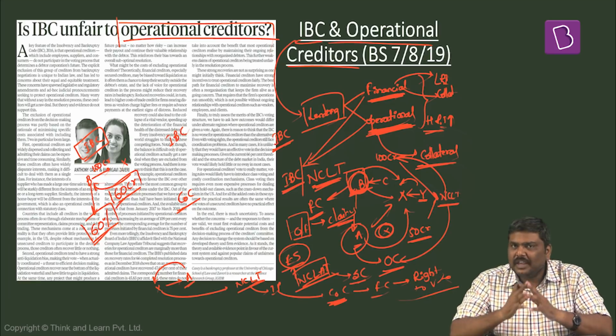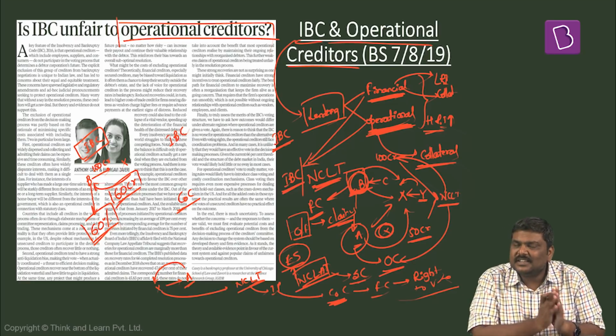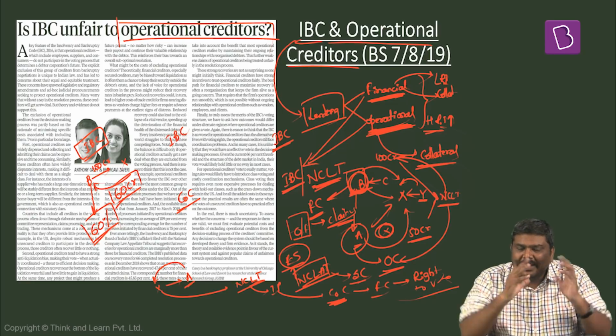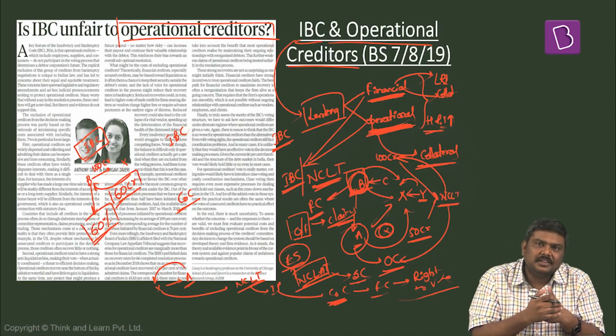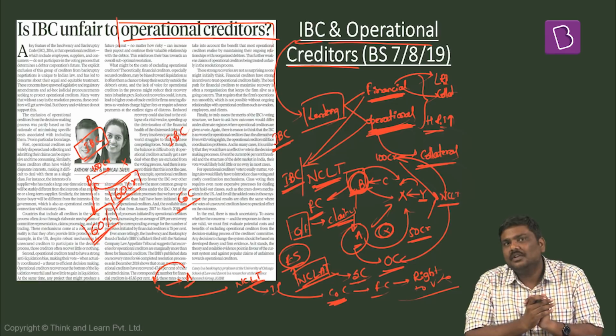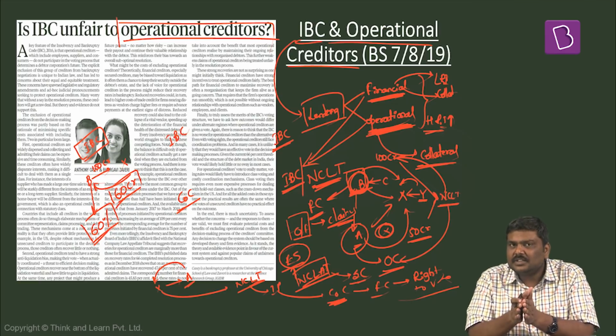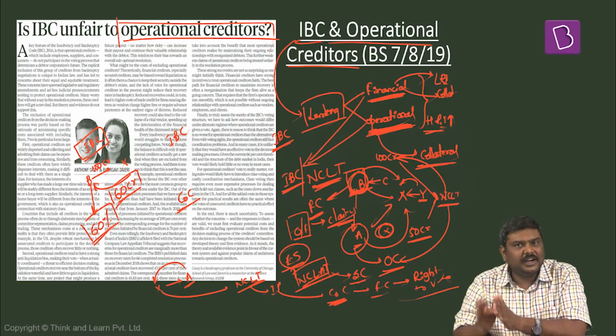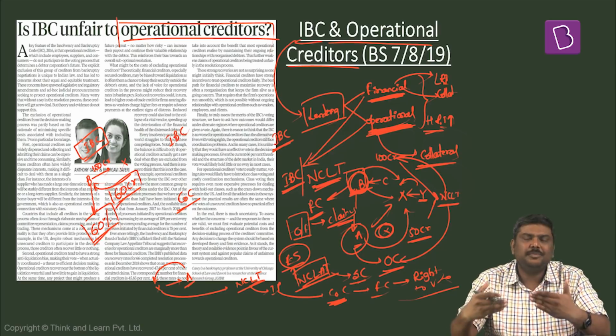These are some of the very important points which have been discussed in this article, and the idea which has been mentioned in this particular article is that whatever is the structure which is present in India as of now, that is, in case of committee of creditors, only the financial creditors are given the right to vote, it is the correct structure. It should be continued.